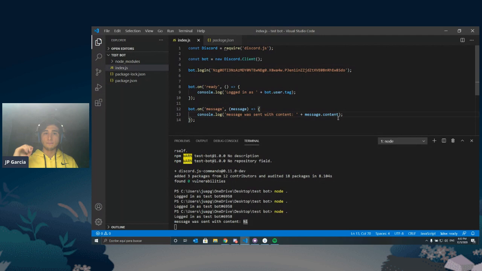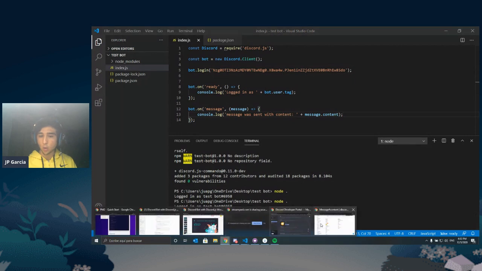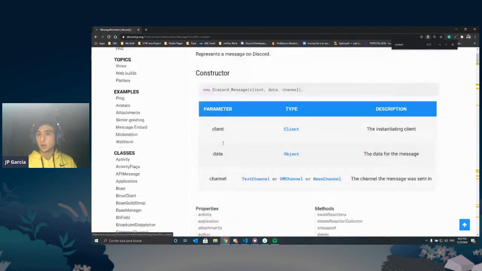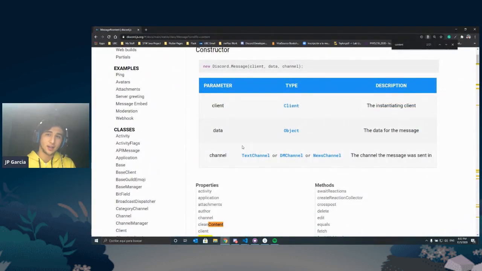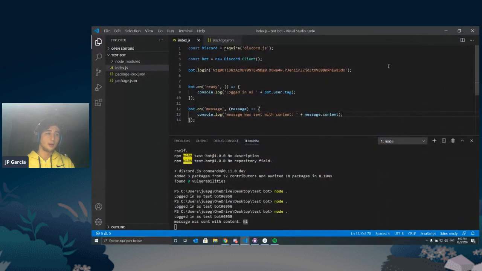A hint from the very beginning: look at the message documentation, where we found the content, and look for a way to reply to the message. I'll give you 2 to 3 minutes to figure out how to reply to this message. And we'll be right back.